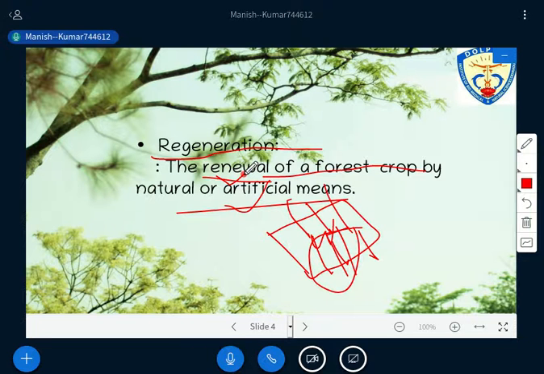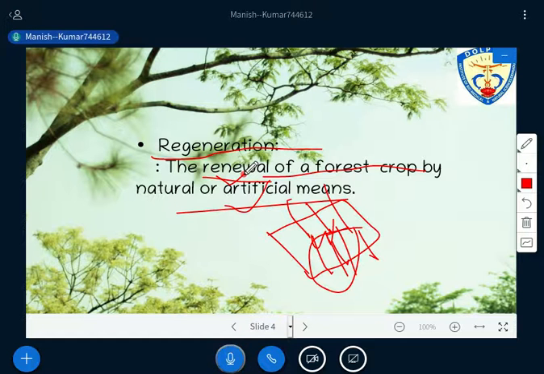And afforestation means there is no forest at all, and you are raising plants on those areas where there was no forest at all in previous times, right? Have you got that? Afforestation will be part of regeneration, but these two things are a bit different. Is it okay? Afforestation, as I told you, Arif, listen carefully and understand. Afforestation means you are raising tree cover where there is no tree cover at all. Is it okay?